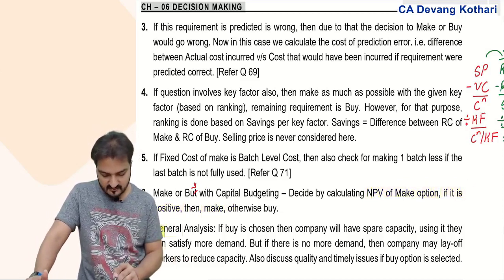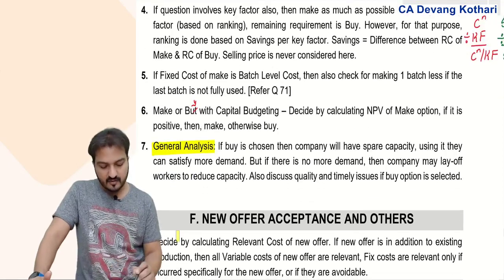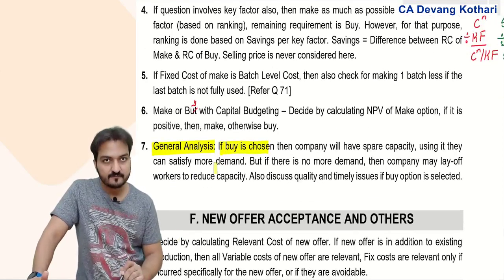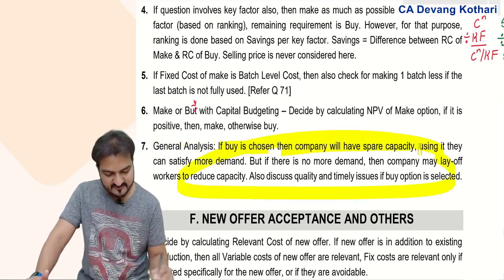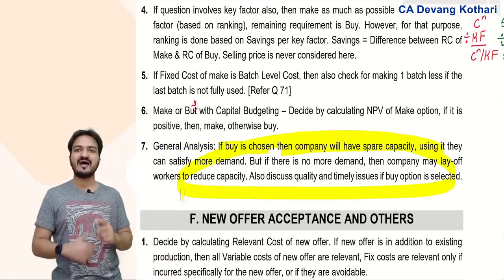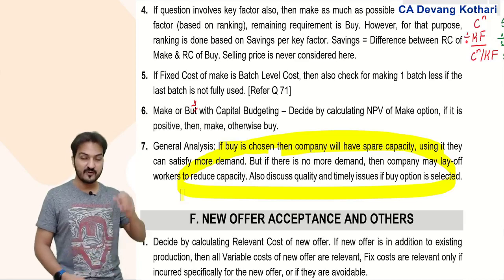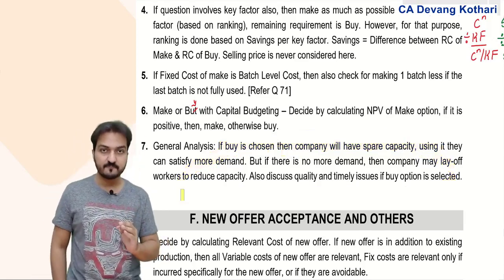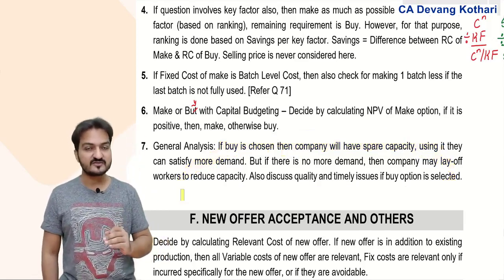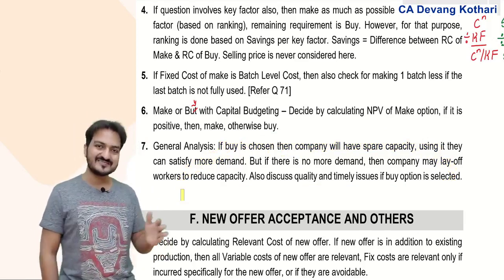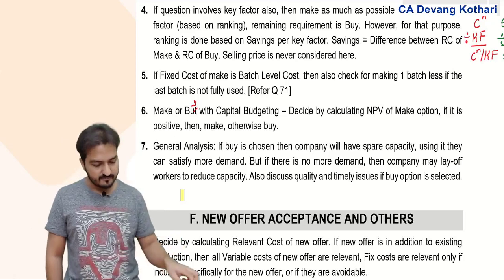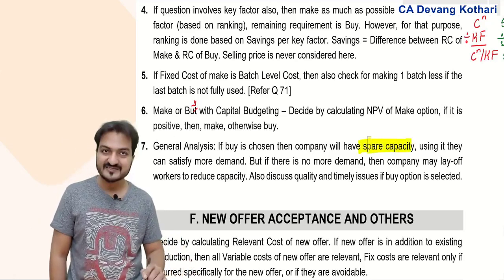Okay. Then some general analysis here. If buy option is chosen, then the company will have some spare capacity. Look, these lines you can use in your analysis part. Listen carefully. You can write in your analysis that although make is a better option, if still buy option is chosen, then the company will have some spare capacity.